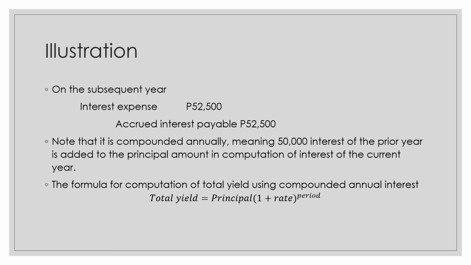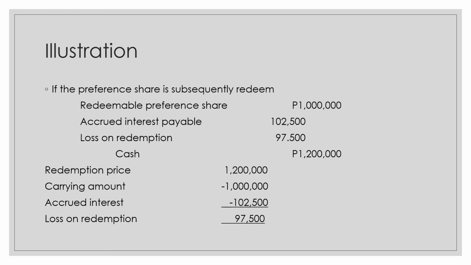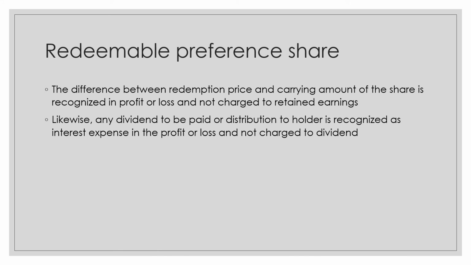Be careful in using the formula. Identify the period of life of the preference share before redemption with caution, as it may produce a different amount. For example, the share is issued on January 1, 2020 and the redemption is on December 31, 2023, therefore the period is 3 years. At the redemption date, the difference between the redemption price and the carrying amount is recognized in profit or loss. The carrying amount is the sum of the issuance price plus the interest credited to the share.